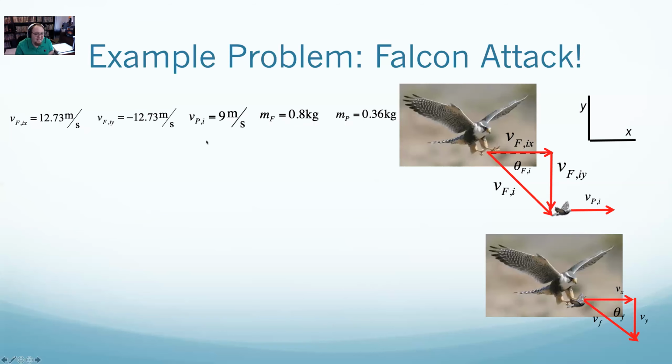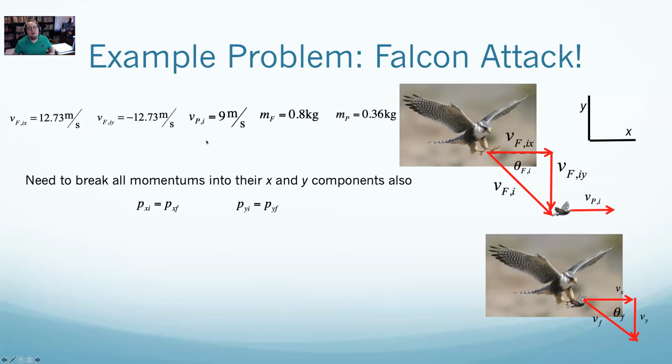But what I can say is that momentum is conserved. But not only is momentum conserved in general, I can just treat it as vectors: conservation of momentum in x, conservation of momentum in y, and I'll go through both of them. I'm going to start with x because reasons, as in I don't have any. Just looking at my vectors, in x I have this initial, I have this initial, and I have a final in x.